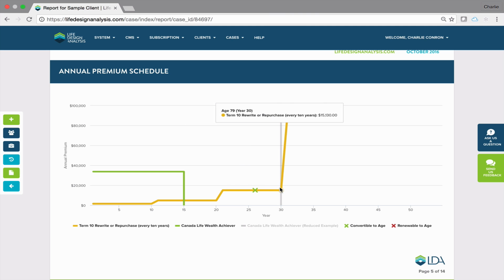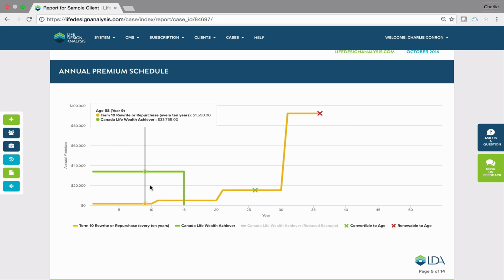At this age, I like to think about, would you want to drop your insurance here at age 79, in 30 years? Would you still need insurance at that point? And again, if the answer is yes, well, there's really only one solution, and it is permanent insurance.